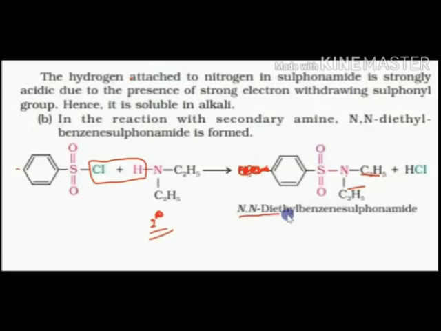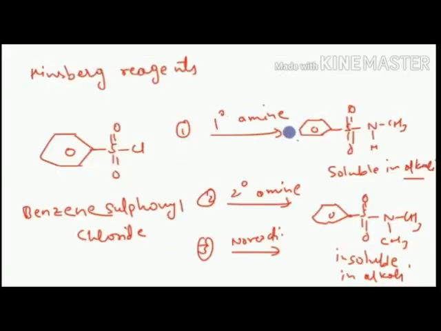The tertiary amine does not react with the benzene sulfonyl chloride. To summarize, the primary amine, if it reacts with benzene sulfonyl chloride, forms a product soluble in alkali. The secondary amine also forms the sulfonamide, but it is insoluble in alkali. And the tertiary amine does not undergo reaction. This Hinsberg reagent distinguishes between primary, secondary, and tertiary amines. Very important topic in the board examination.